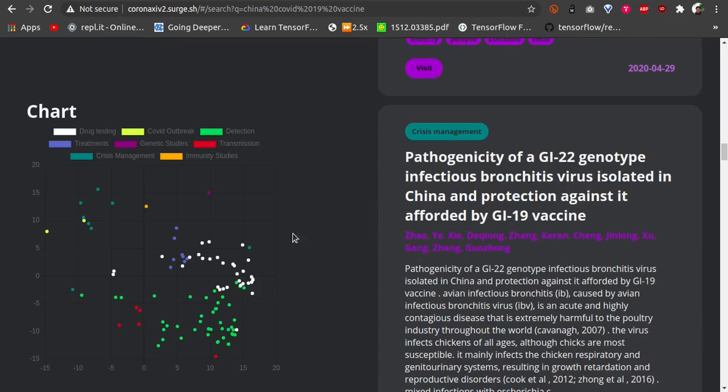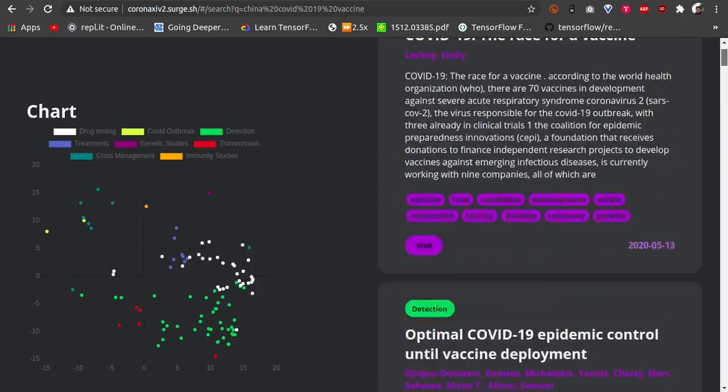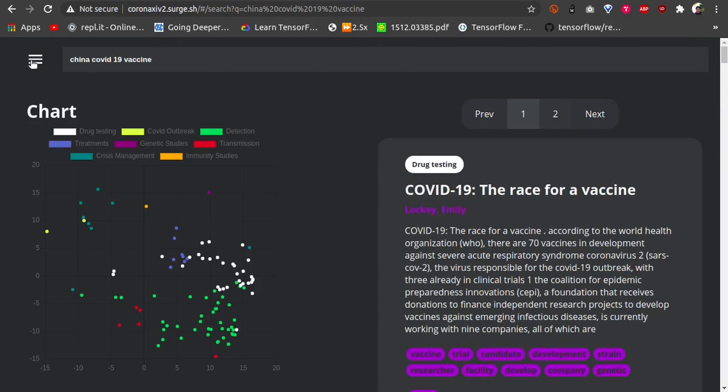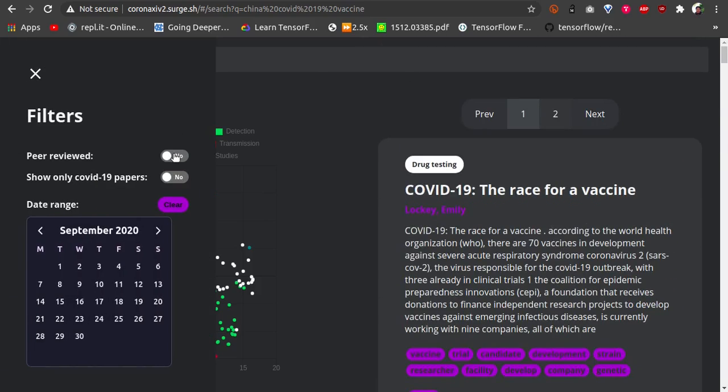Now if you want to refine our results, we will put some filters. As you can see here, if it is a peer reviewed paper, they will get categorized. Then if you want to see only COVID-19 related papers, for example not SARS or MERS, which are also part of the coronavirus family, we will click this. Okay, so it seems that for this result all are COVID-19 related.